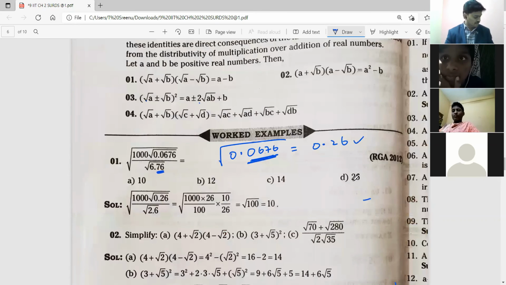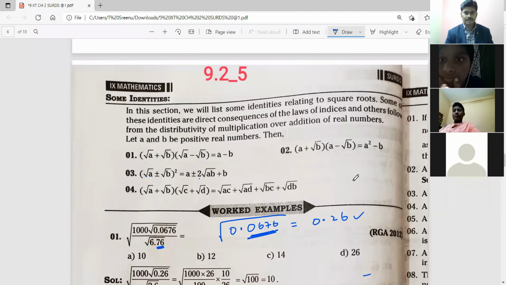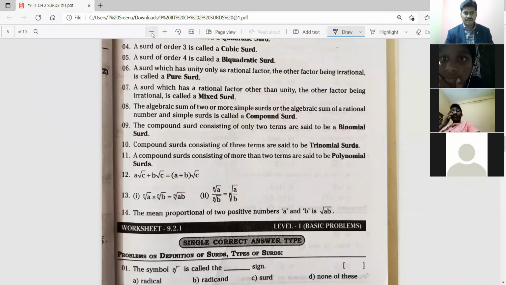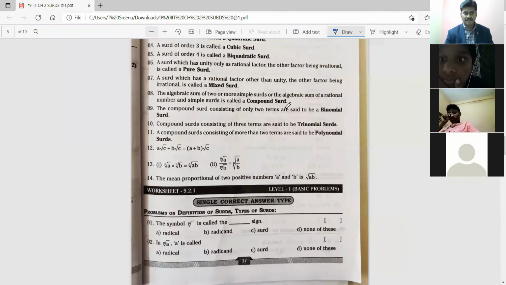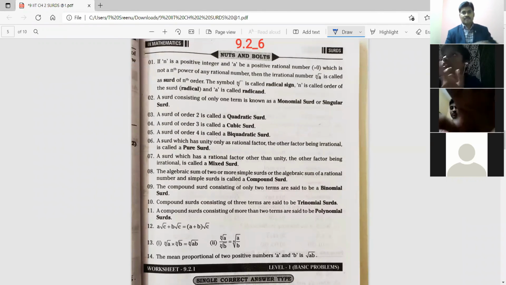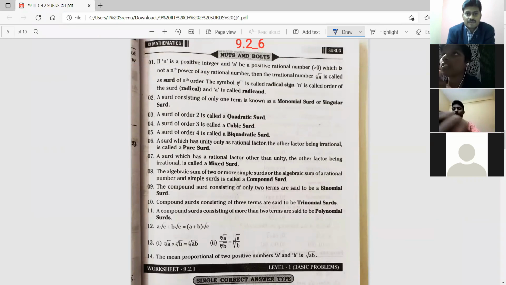This was missed. This is page 36 now. Page 37 is like all the definitions. Please check once, and take the screenshot of page 37. Tomorrow I will ask you these definitions. On the 37th page: what is a surd? Quadratic surd, cubic surd, biquadratic surd, pure surd, mixed surd, compound surd, binomial, trinomial, polynomial, and some formulas. So what did we learn today? This is all there in this page. Nuts and bolts means revision, summary.